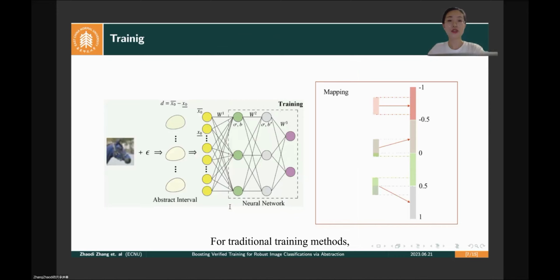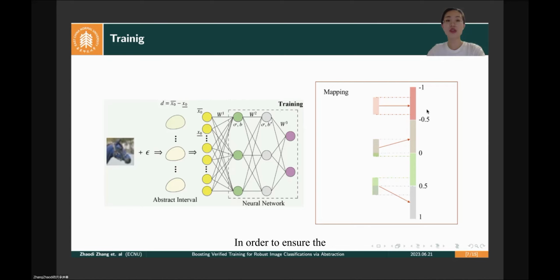For traditional training methods, each pixel of an image corresponds to each neuron in the input layer. After perturbing the image, each pixel corresponds to a perturbation interval, and we first map the perturbation interval to an abstract interval. The purpose is to ensure that the network classifies images mapped to the same abstract interval with the same label, thereby assigning the impact of perturbation on the classification results, and then improving the robustness of the image classifier.